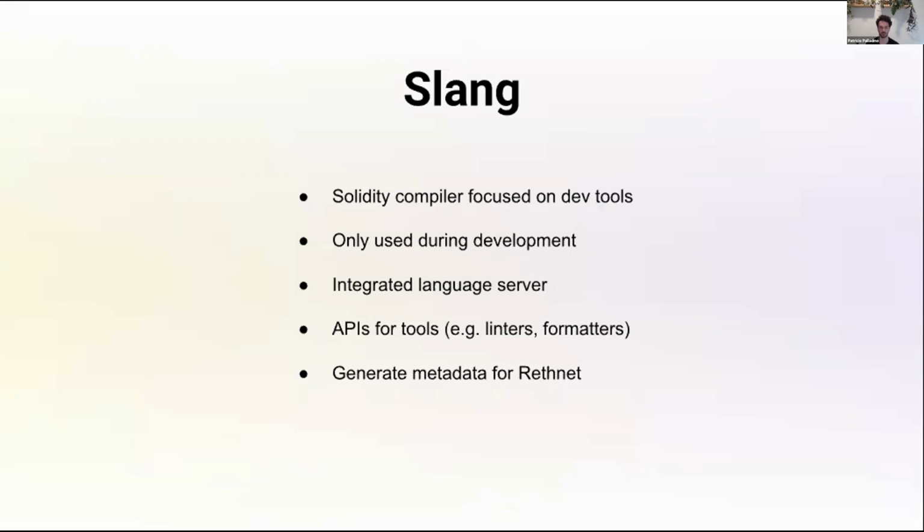So if we want to do anything that is not possible with Rethnet, we can just tweak Slang a bit and generate more metadata. And the cool thing here is that as we are not going to be deploying the bytecodes generated by compiling these smart contracts, we can tweak what we generate so that we can enable everything we want within Rethnet.